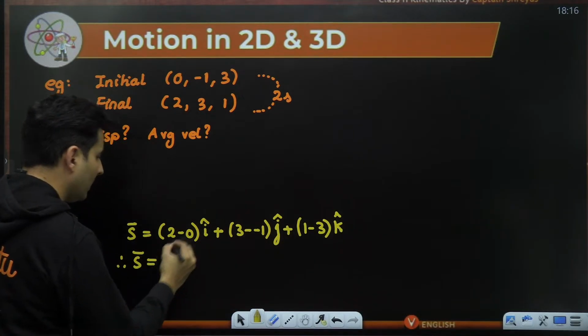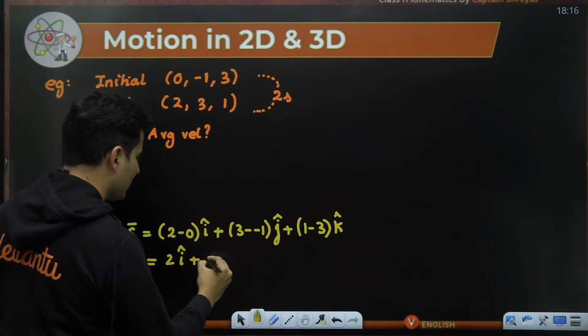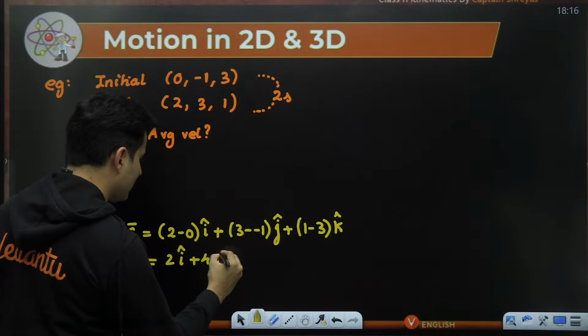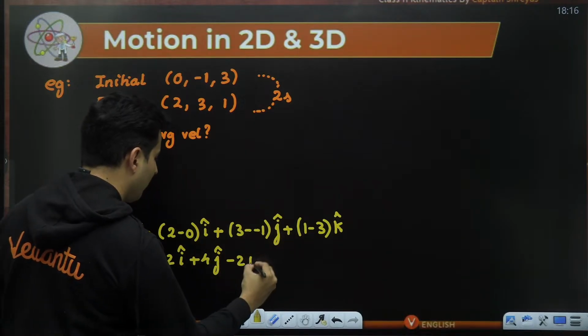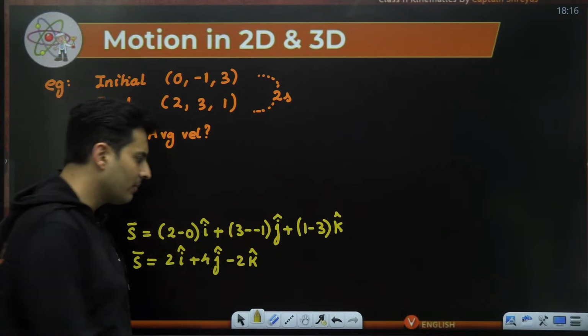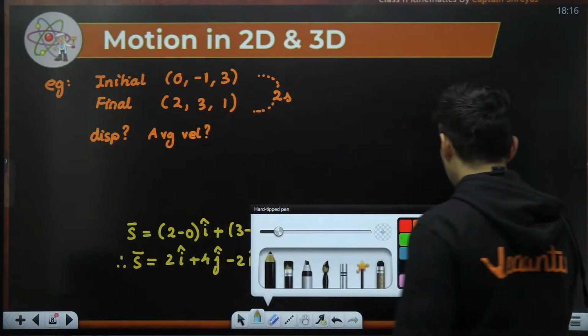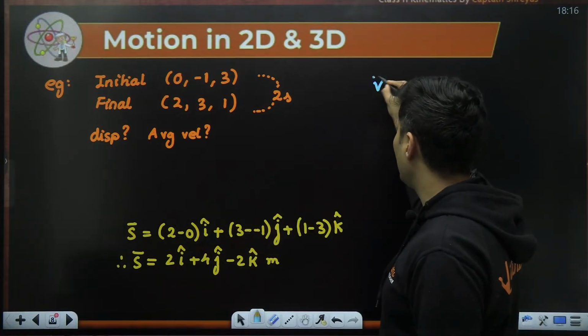The displacement will be, this is nothing but 2 i cap, and this is plus 1, so it will be 4 j cap, and this will be nothing but minus 2 k cap. So 2 i cap plus 4 j cap minus 2 k cap meters will be the displacement. Simple, straightforward. Now let's go to the average velocity part.